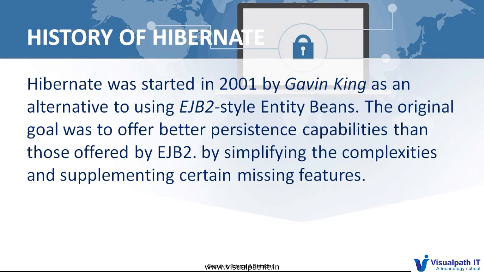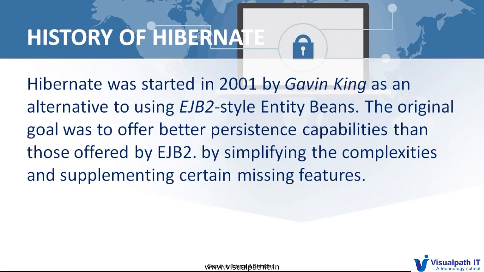After that they introduced a new approach called the annotation approach, implemented with 3.2 or any later version. Up to 3.1 we say Hibernate Core, and the latest versions we say Hibernate annotation. But the main thing is that whether we implement Hibernate Core or annotation, both are implemented on top of JDBC technology.